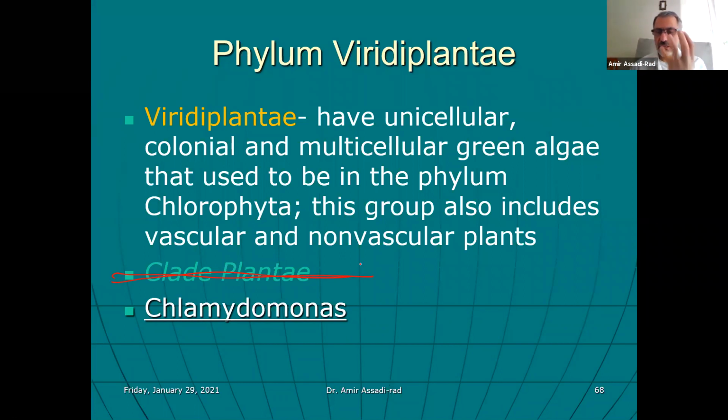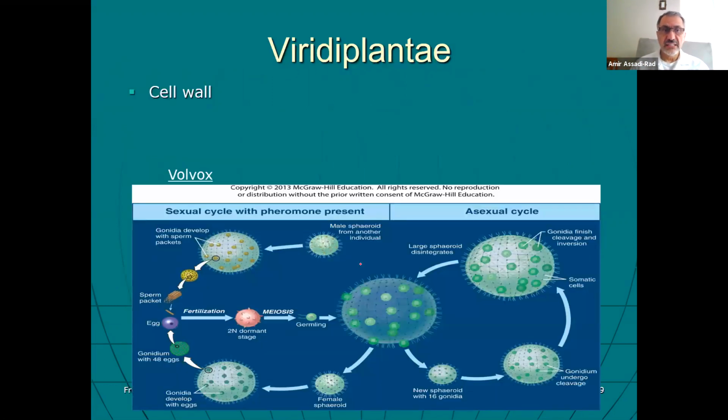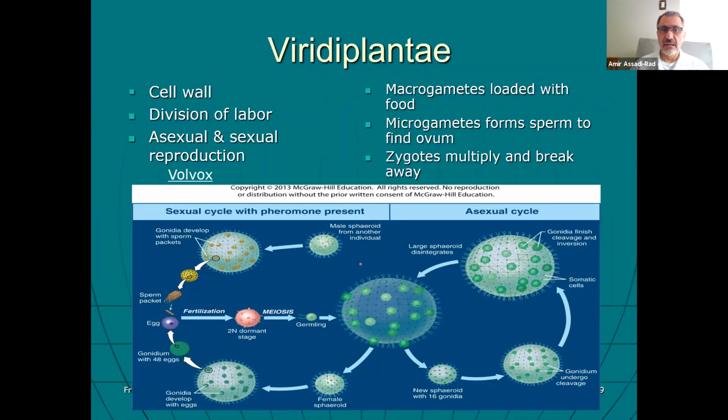Chlamydomonas is the name of the organism. The first time I started teaching biology 1 many years ago, we had Chlamydomonas in the lab, and students looked at it, and you could see the nice green dots. You will see some pictures here in a minute. You could see the nice green dots inside, the chloroplast inside of them. Volvox, we do have slides of those in the lab, prepared slides. Here is the life cycle of Volvox and everything I want to say about Volvox.